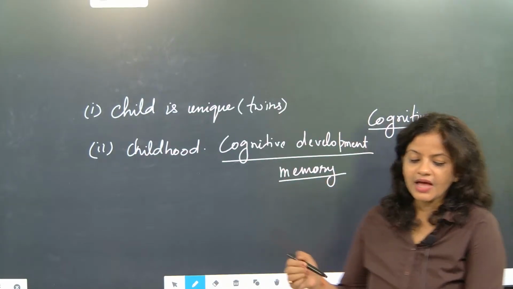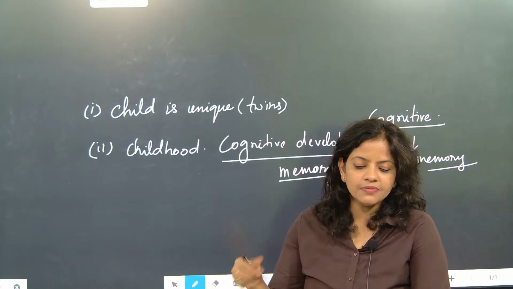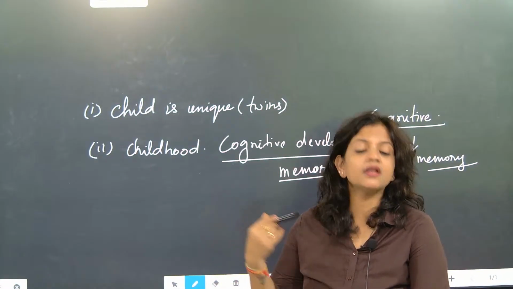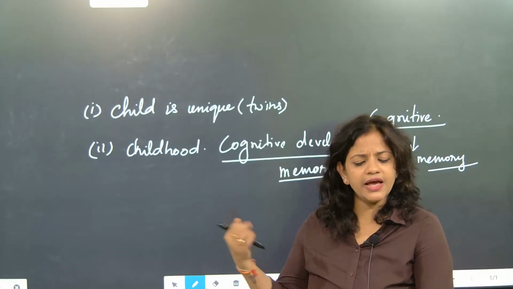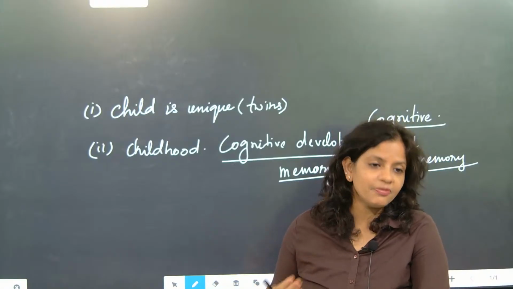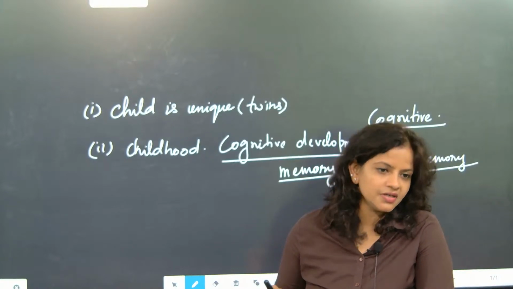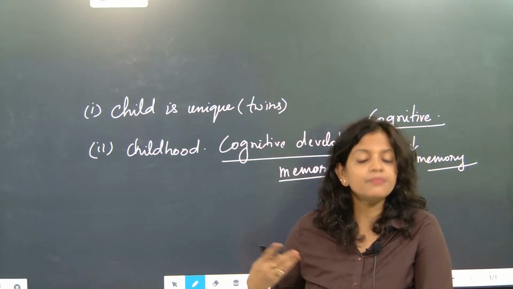Every day I will give a small child a pen and tell them, okay, this is a very special pen. Every second or third day, I will keep giving some gift to that person. That person will definitely remember me, because I am the reason for that person's happiness. So that comes under memory.